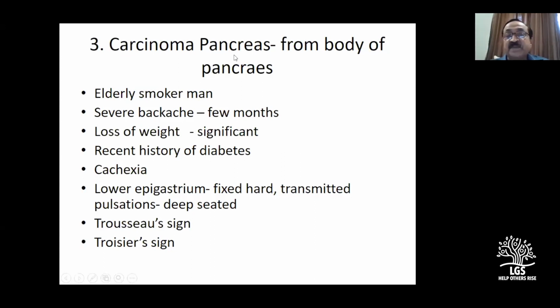Pancreas is a deep-seated mass. I have already given the table; remember the difference between stomach and pancreas. The important thing is lower epigastrium, fixed mass, transmitted pulsation, a little deep-seated. Carcinoma stomach is upper epigastrium, may or may not be a fixed mass, but no transmitted pulsation, relatively superficial, and it moves with the respiration. Pancreas does not move with respiration. Any questions?